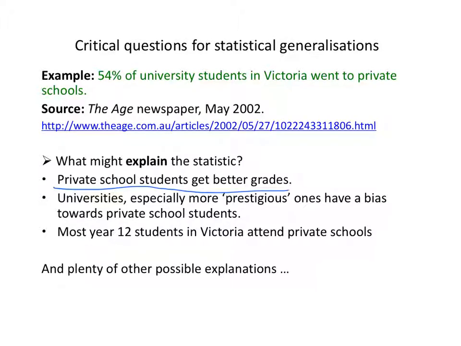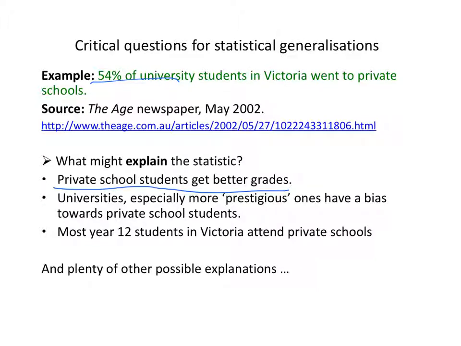Private school students get better grades. Notice that is itself a statistical generalisation. It's a correlation. It would say that there's a correlation between going to private school and higher grades. That may or may not be true. If it was true, it might explain this statistic that we're interested in.